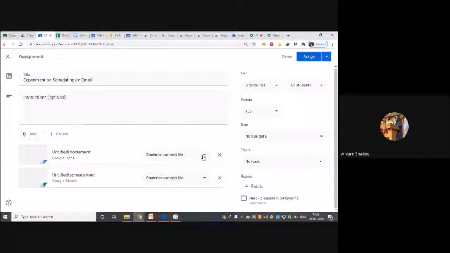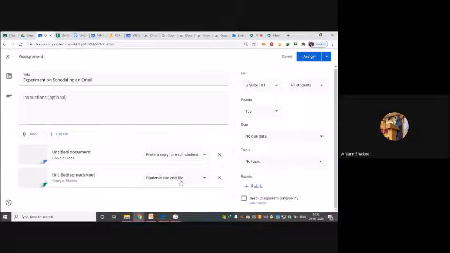Now if I want individual copies for each student, I will choose this particular option, make a copy for each student. If I want only one copy and multiple students should edit that copy, then I can use students can edit file.